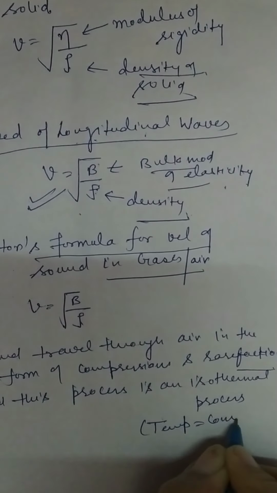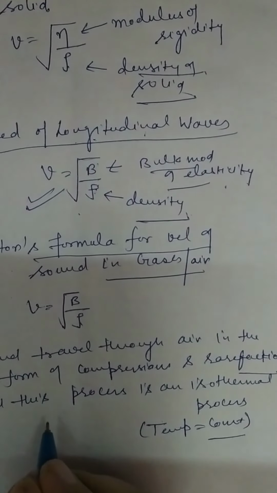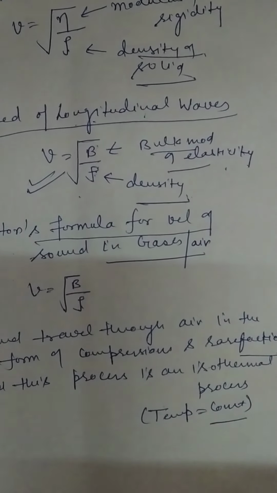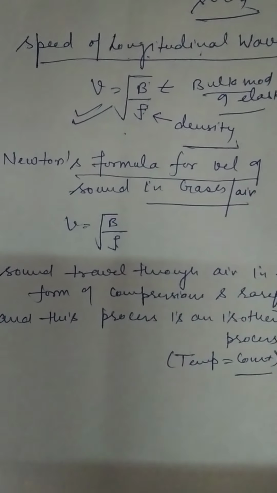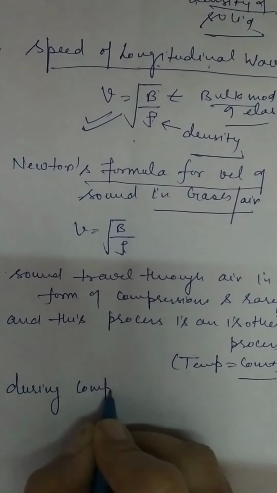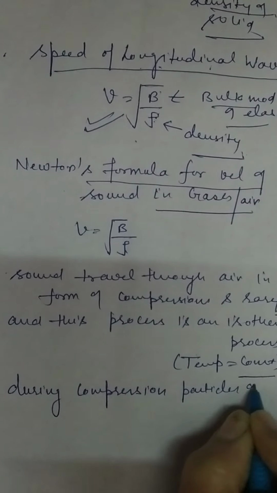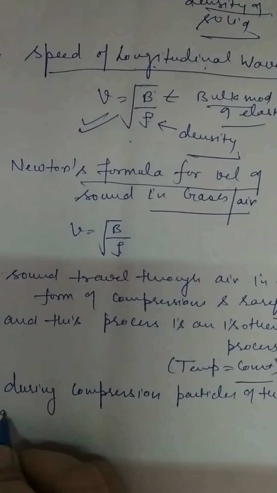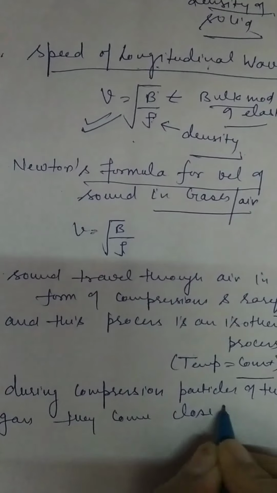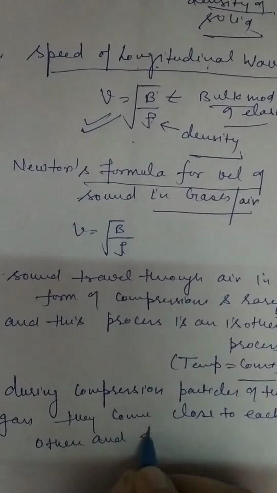How did he explain that the temperature remains constant? He said that when compressions are formed, the particles of the gas, the atoms or molecules, come close to each other, right? During compressions, they come close to each other and heat is produced, because their closeness increased, collisions increased, and heat is produced.